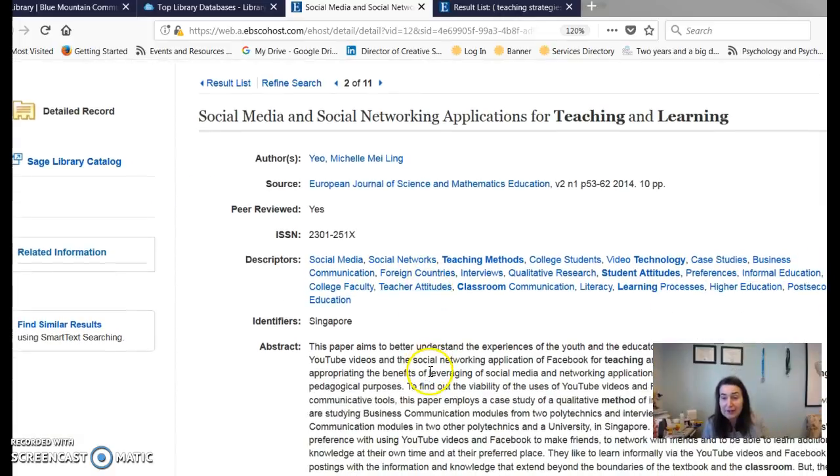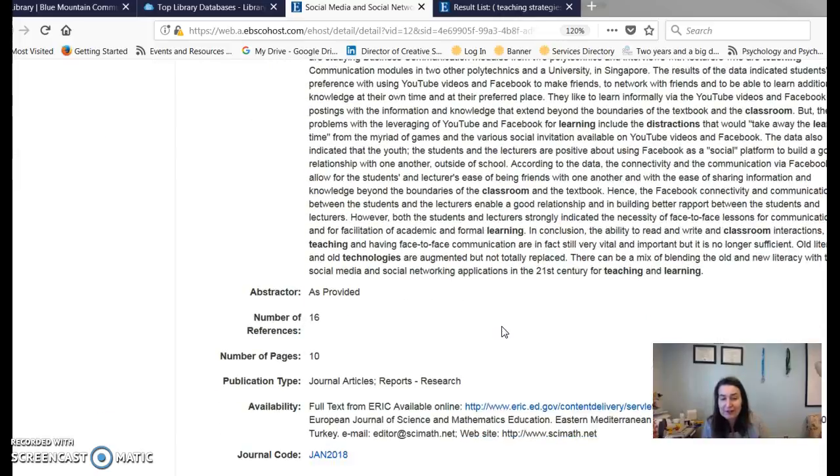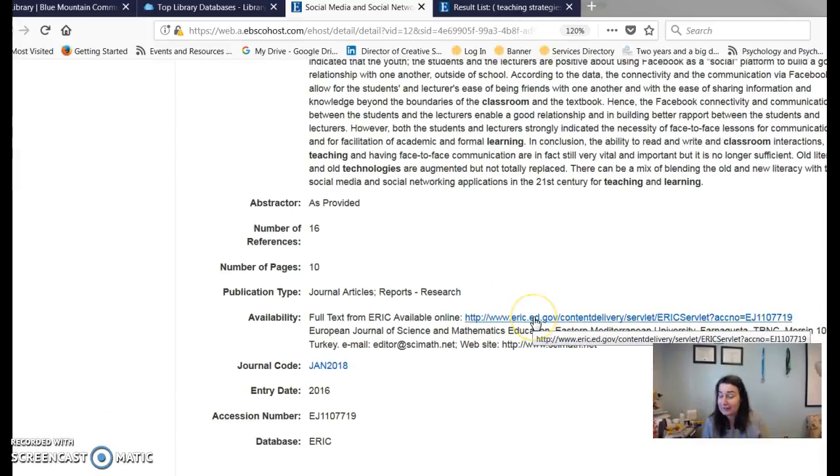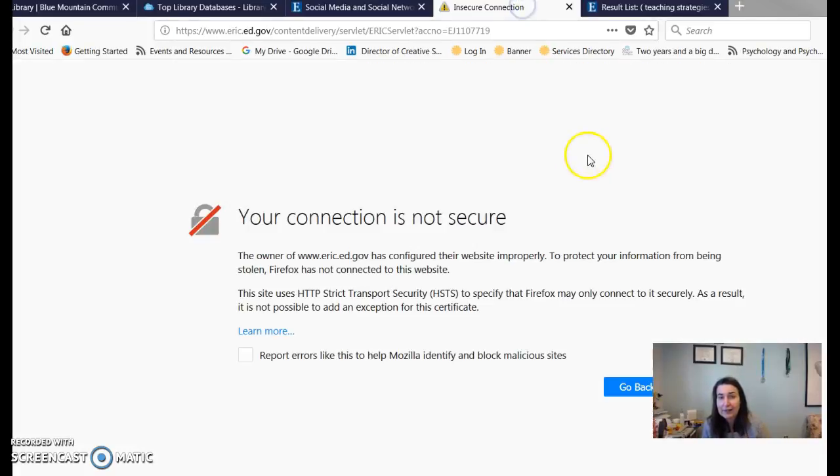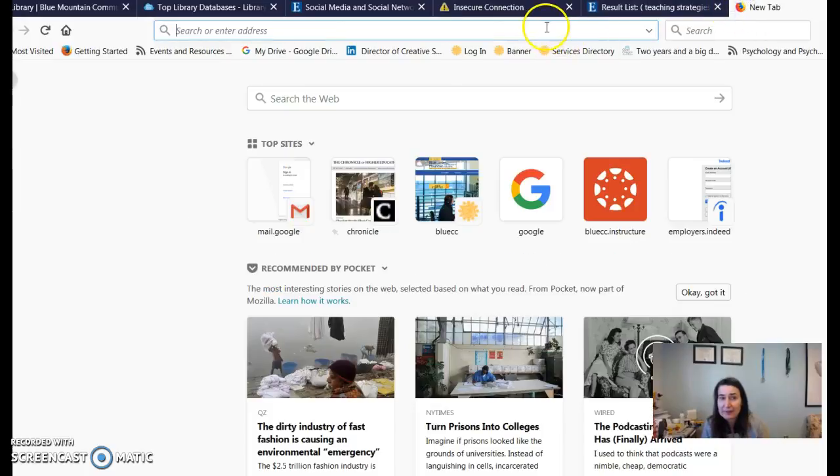ERIC, which, as I mentioned, is housed externally by the federal government. The databases help you find the articles, but you have to link out to ericed.gov, the Department of Education, to get these. I always like to right-click and open in a new tab. Yesterday I got this insecure connection thing, which is really weird. I feel like that is actually a federal government thing, not a BMCC thing.